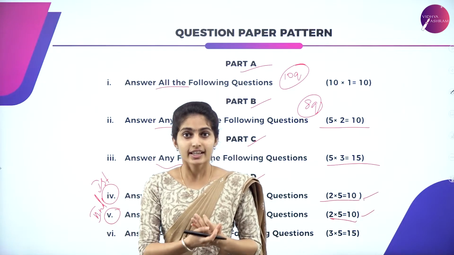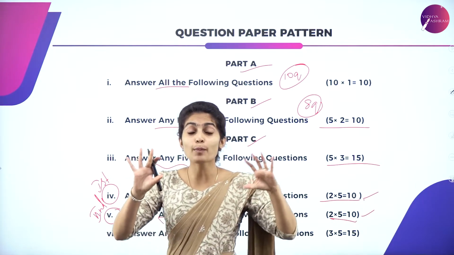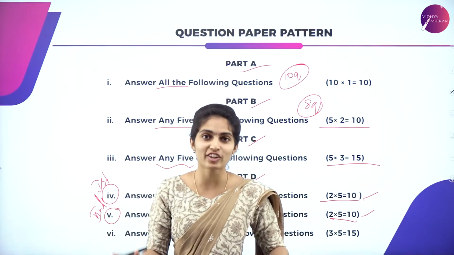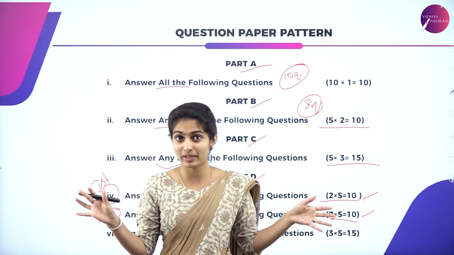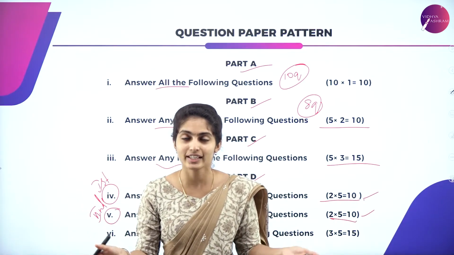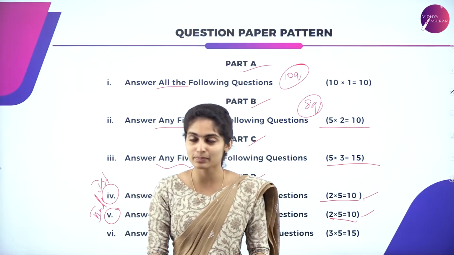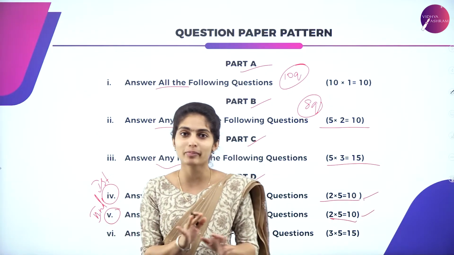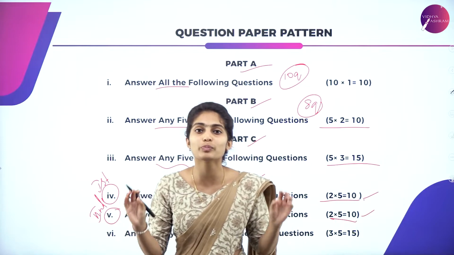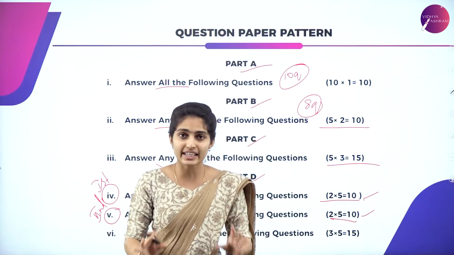The last main is a problematic main for many of you. Why is it problematic? It is nothing but problems, but it is actually not a problematic main. It is just numericals. It's very easy.